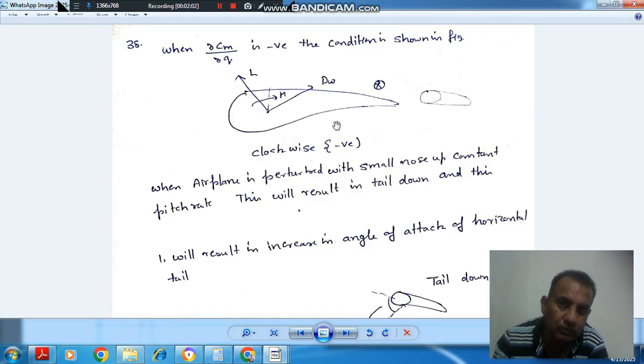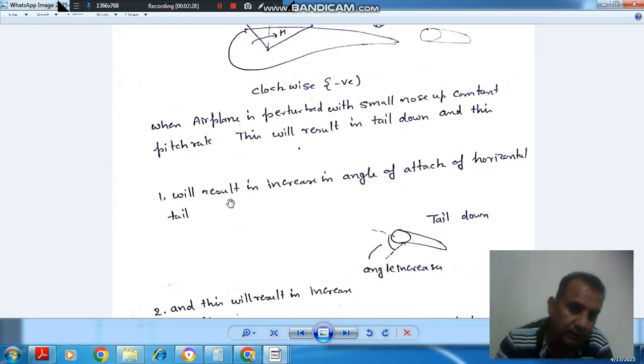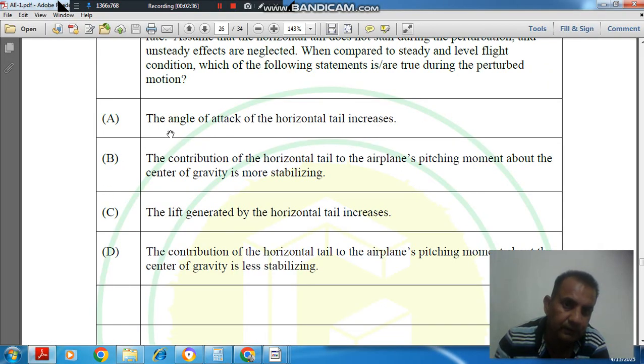Now when the nose is up, the tail will be down. Initially it is in this position, now it is in this position, and the angle of attack will increase. This angle will increase, so it means this is the angle of attack. So first, we can conclude that this will result in an increase in angle of attack of horizontal tail. So option A is correct: the angle of attack of the horizontal tail increases.